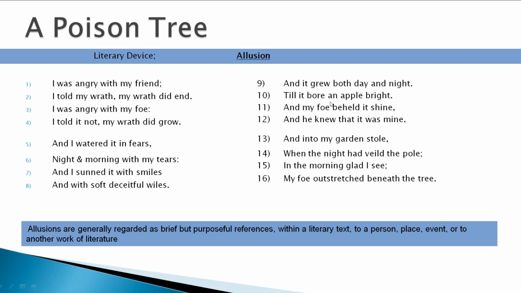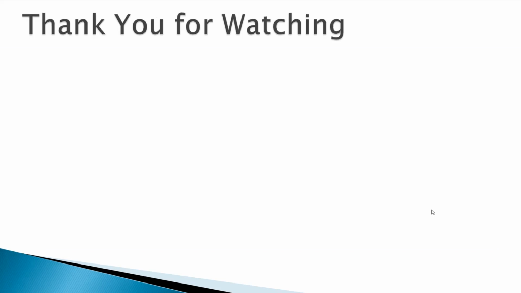That apple is basically the reference to the apple in Eden, which was eaten by Eve and Adam. Satan, their enemy, had plotted his revenge and lured Eve to eat that forbidden fruit, which caused the fall of man. So the speaker is conveying his intentions towards his enemy by referencing that apple, and he is saying that he also has an apple bright which his enemy is going to eat, and by eating that apple his enemy will be destroyed.